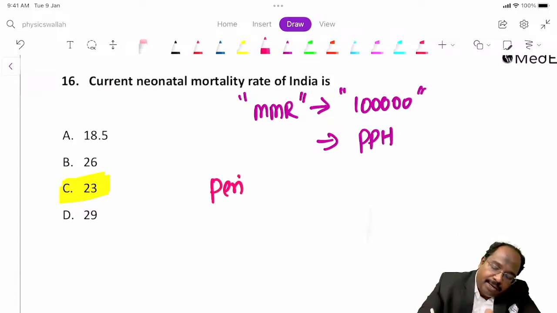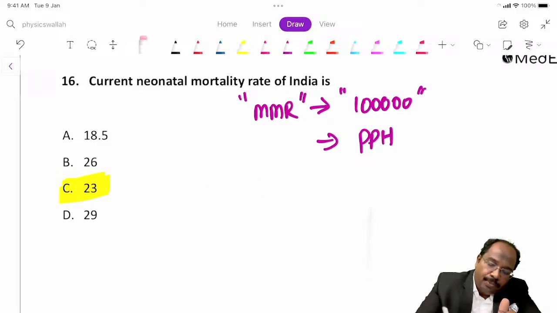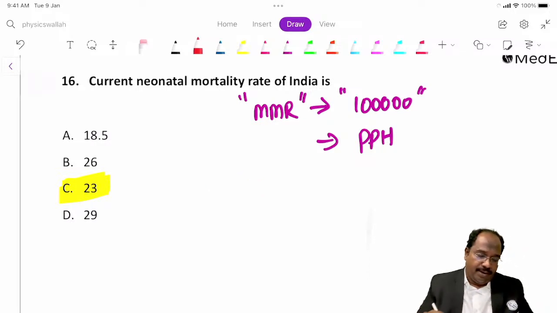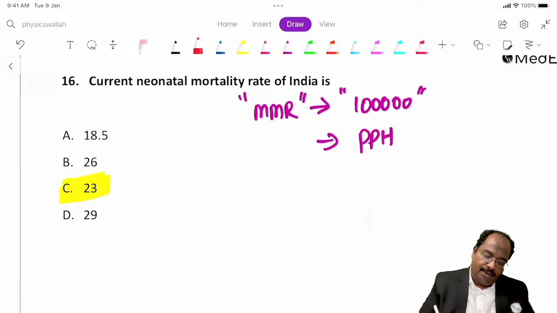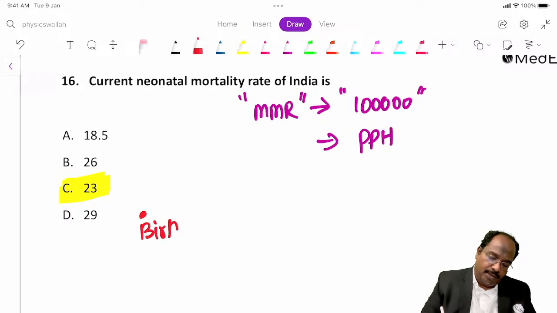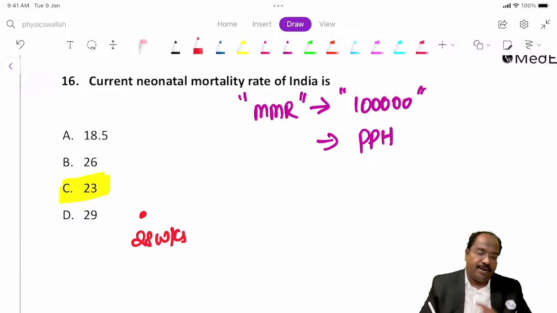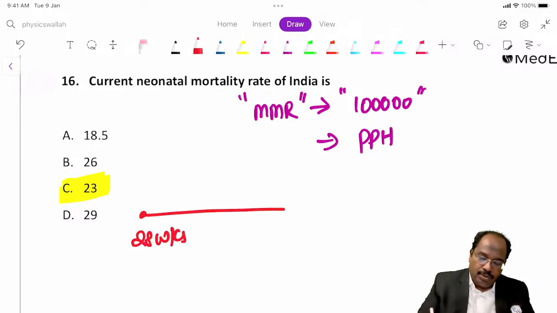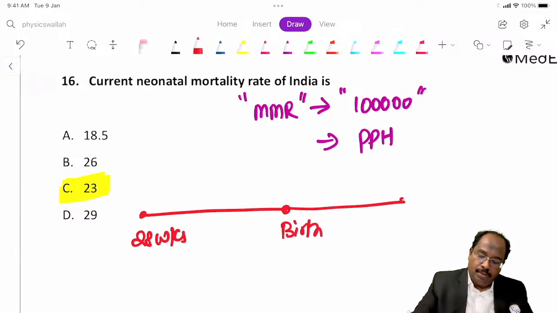What is the perinatal period? We will see the timeline. The period of viability in India is 28 weeks. So our definition is 28 weeks to birth, birth to 28 days, 28 days to 1 year.